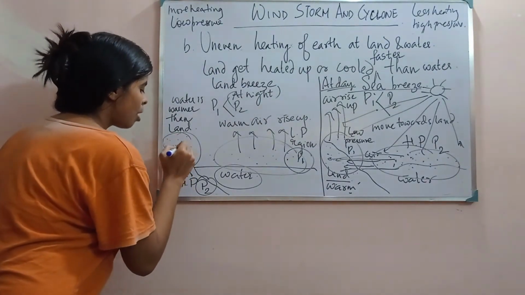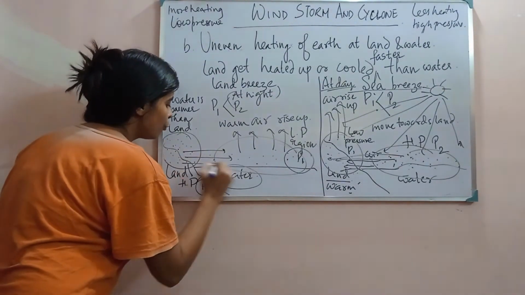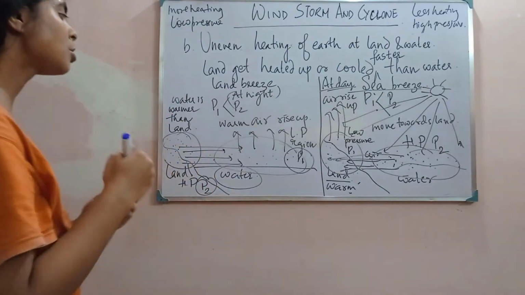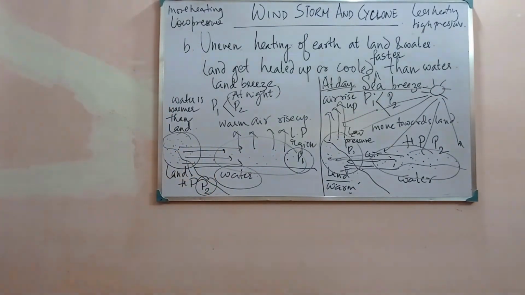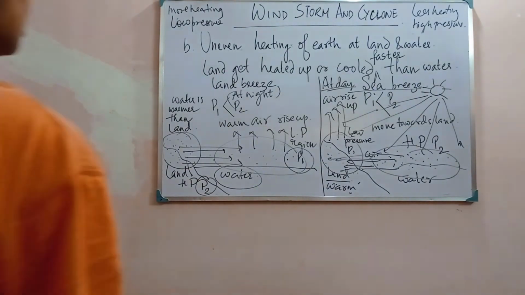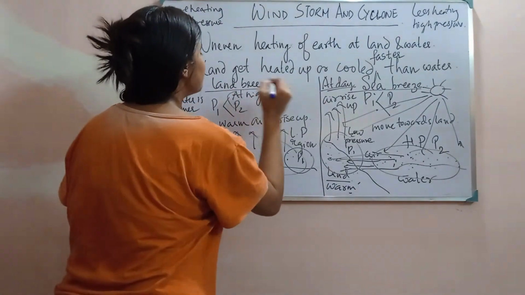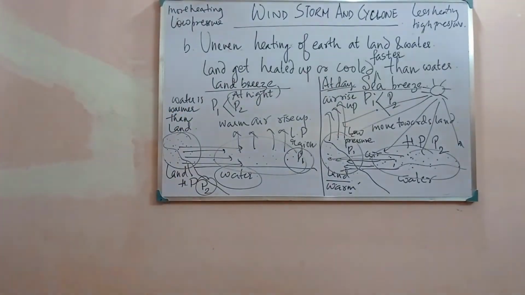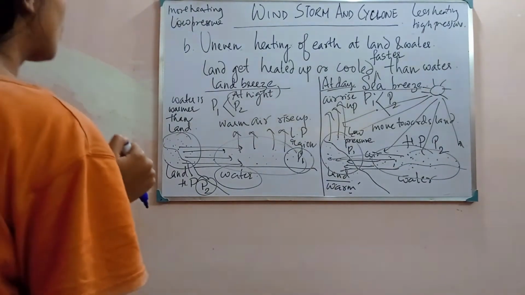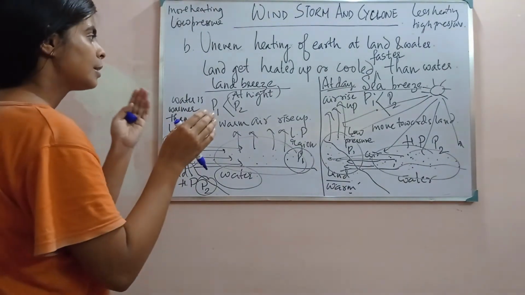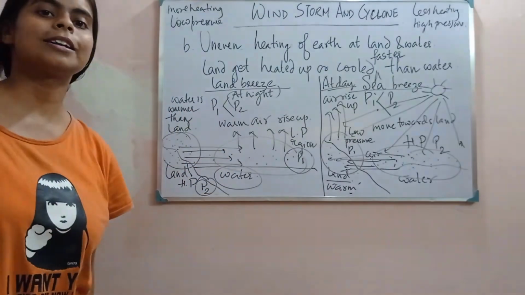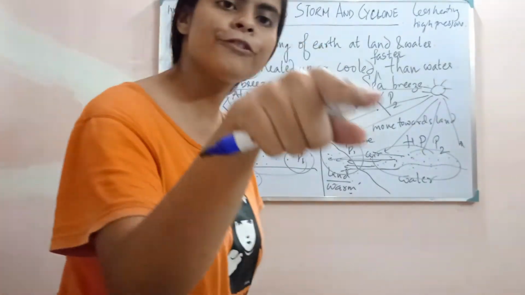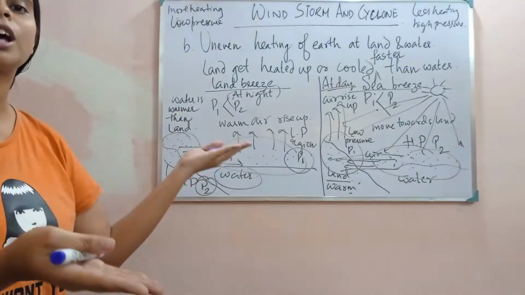The air present above the land will move towards the water, thus creating what? Land breeze. This process is called land breeze, and this is how the wind currents are generated at different seasons because of the uneven heating.